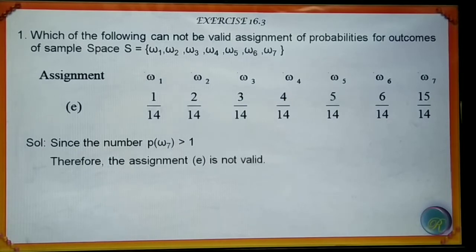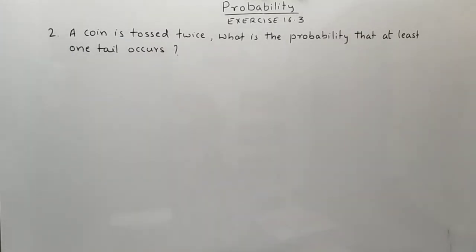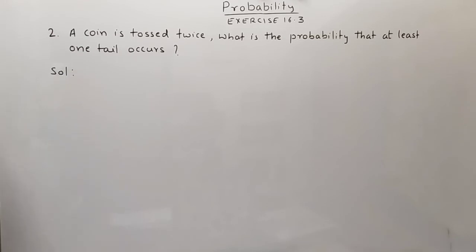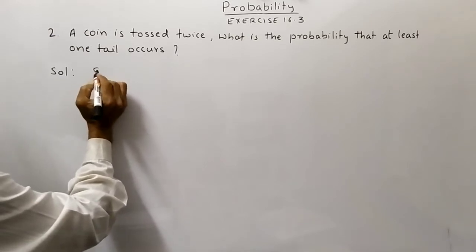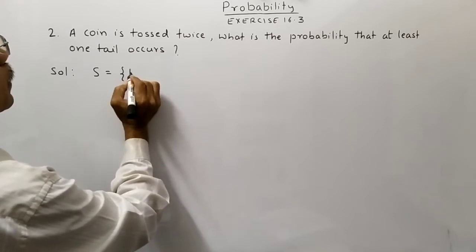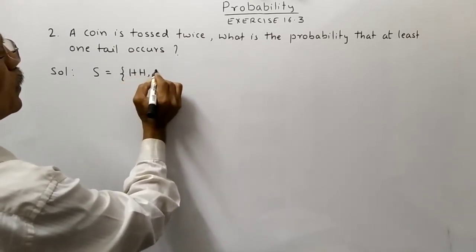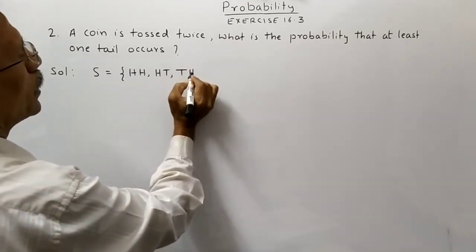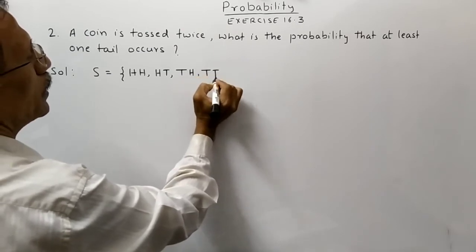Question number 2. A coin is tossed twice. What is the probability that at least one tail occurs? Solution. When a coin is tossed twice, sample space S is equal to the set with elements HH, HT, TH, TT.